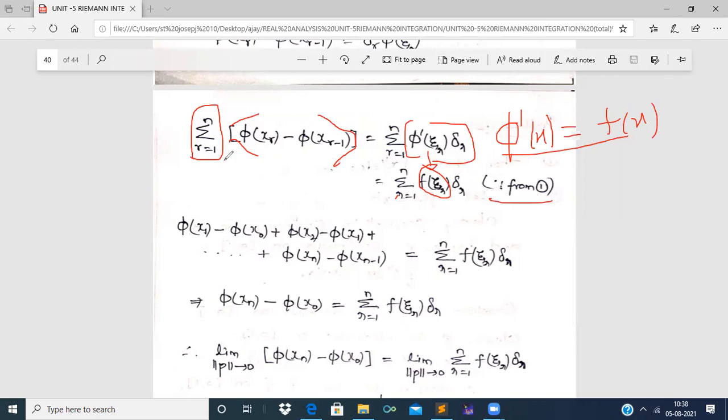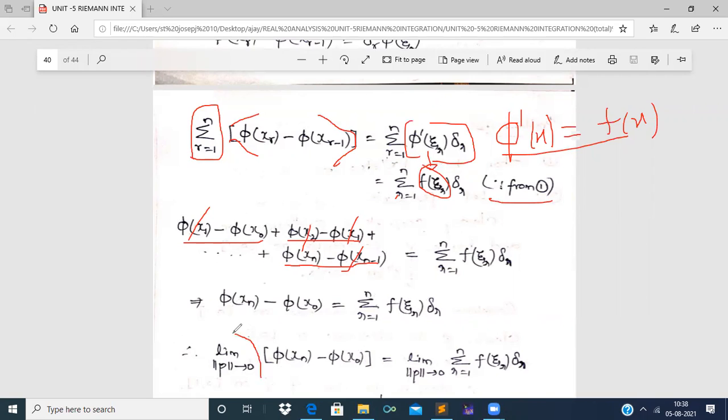Now expanding the terms on the left hand side for r equal to 1 and so on up to n, we get phi of x1 minus phi of x0. It is the first, for r equal to 1. Phi of x2 minus phi of x1. It is for r equal to 2, and so on up to r equal to n: phi of xn minus phi of xn minus 1. Therefore, if we subtract the positive terms and negative terms, only two terms will be left over. Those are phi of xn minus phi of x0 on the left hand side. It is equal to summation r equal to 1 to n f of xi r into delta r.